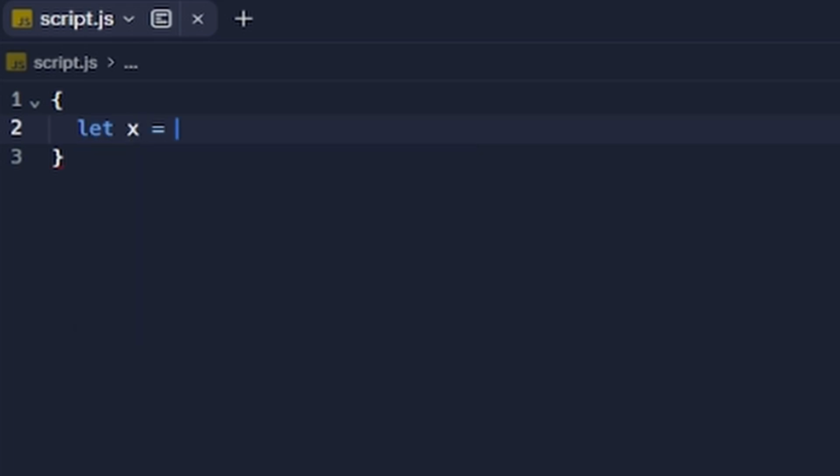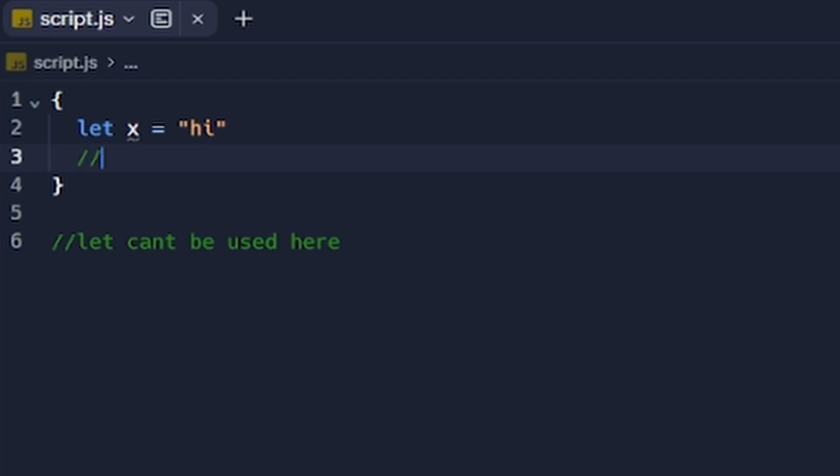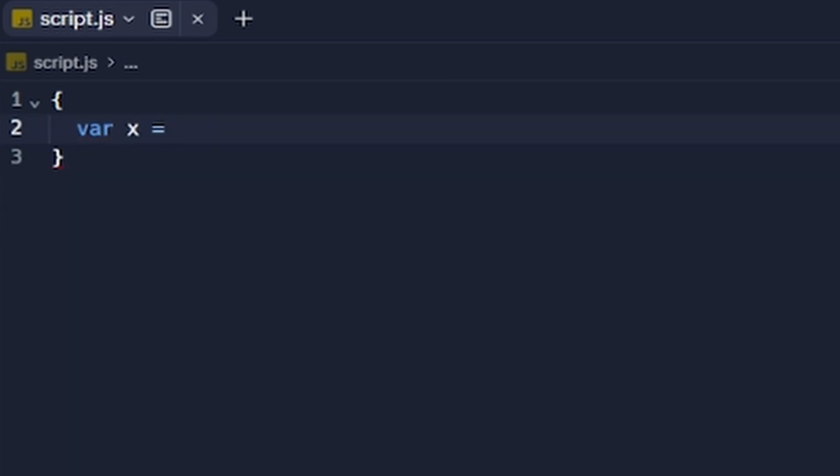Let and const have block scope. So what this means is if I declare a let or const variable inside of a block of code, I cannot use that variable outside of the block of code. So the let variable is blocked from outside of the block of code. This is an exception with var. Variables with var have global scope, and I'll talk about that later.